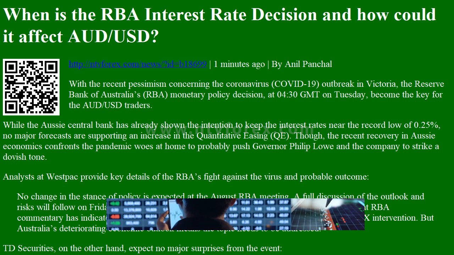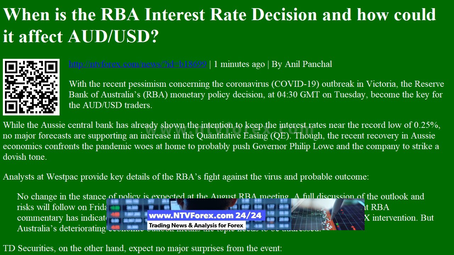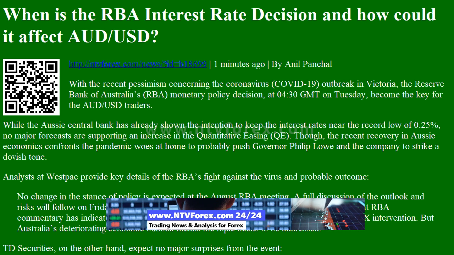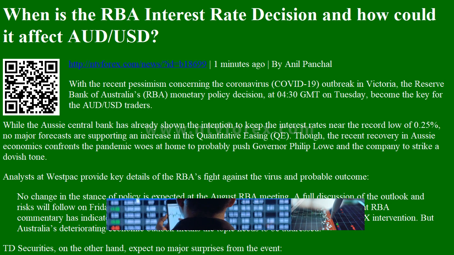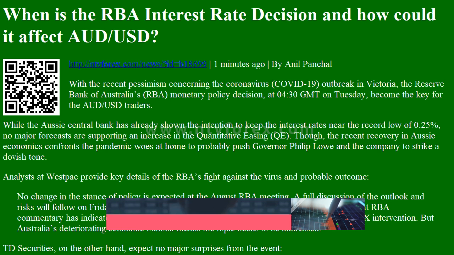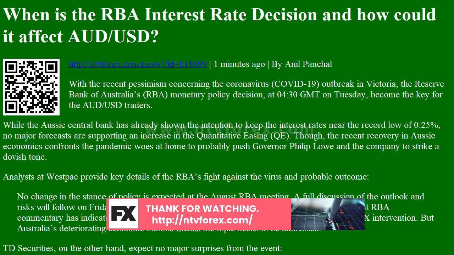With the recent pessimism concerning the coronavirus COVID-19 outbreak in Victoria, the Reserve Bank of Australia's RBA monetary policy decision, at 0430 GMT on Tuesday, becomes the key for AUD/USD traders. While the Aussie central bank has already shown the intention to keep interest rates near the record low of 0.25%, no major forecasts are supporting an increase in quantitative easing, QE.